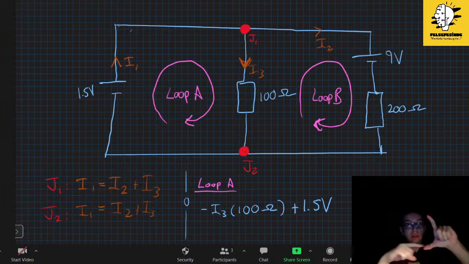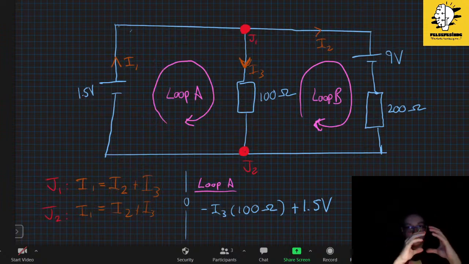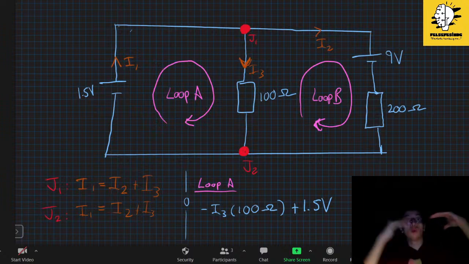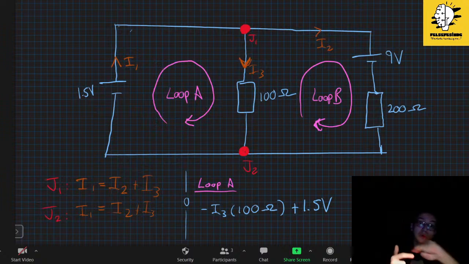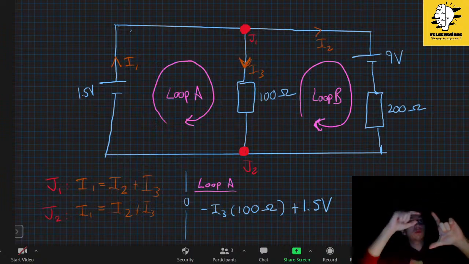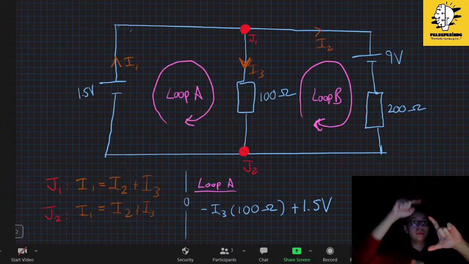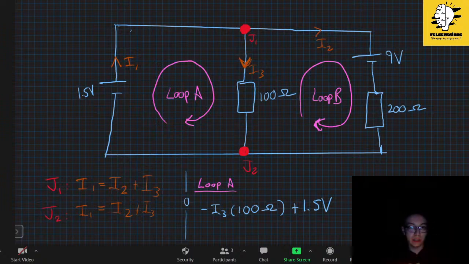Did you understand this part? Like the elevator, you are gaining energy. If you are going within the battery from the negative pole to the positive pole, it should be positive. But if you were in the reverse direction, if you came across the positive pole first and then the negative pole, this would be negative, unlike this case.